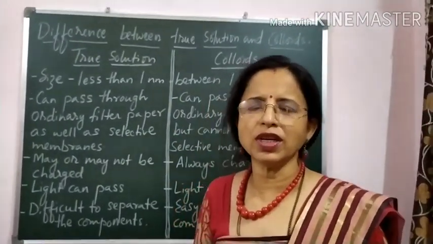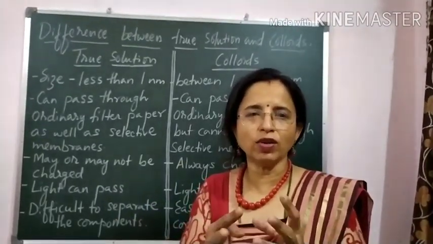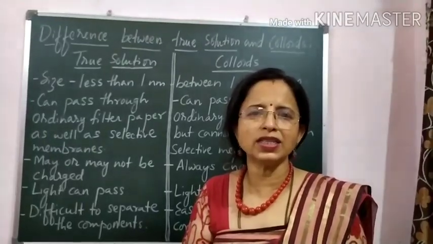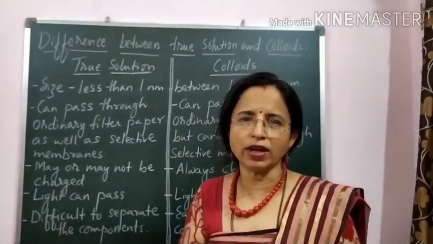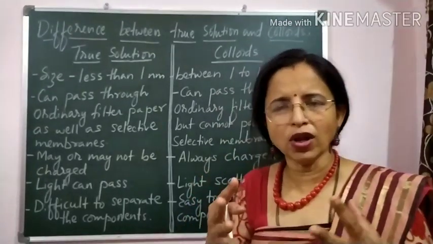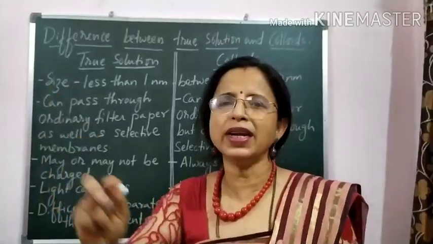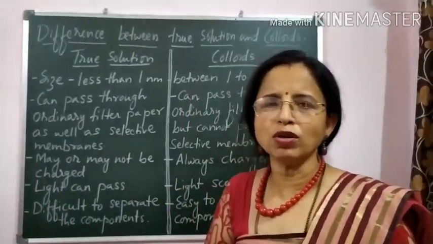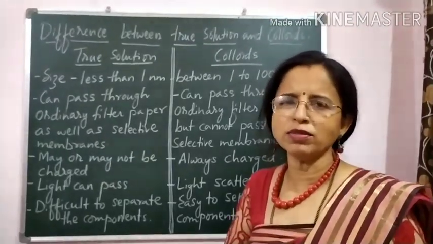In a true solution, if I mix sugar and water, you cannot see where the sugar particles are dispersed. It is purely dissolved in water. But in a colloidal solution, the particles are suspended in the medium. So a true solution differs from a colloidal solution, and even from a suspension.